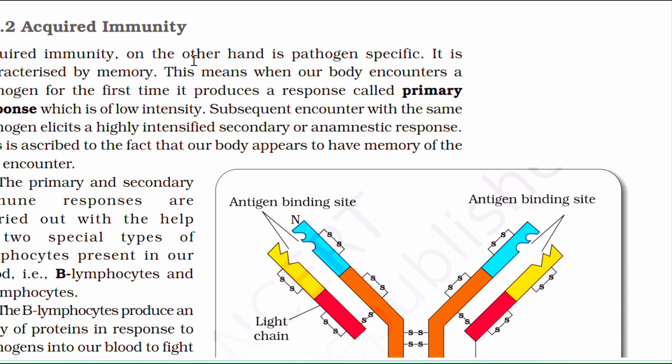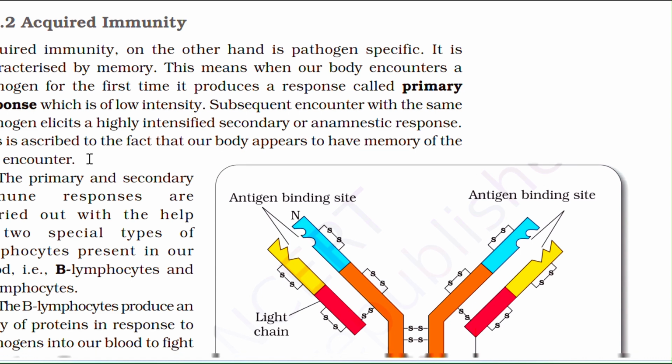Acquired immunity, on the other hand, is pathogen specific. It is characterized by memory. This means when our body encounters a pathogen for the first time, it produces a response called the primary response, which is of low intensity. Subsequent encounters with the same pathogen elicit a highly intensified secondary or anamnestic response. This is ascribed to the fact that our body appears to have a memory of the first encounter.